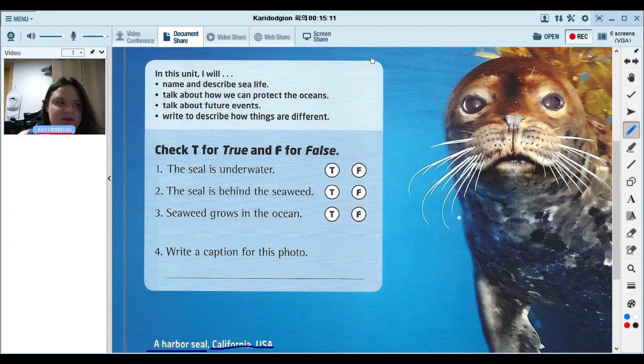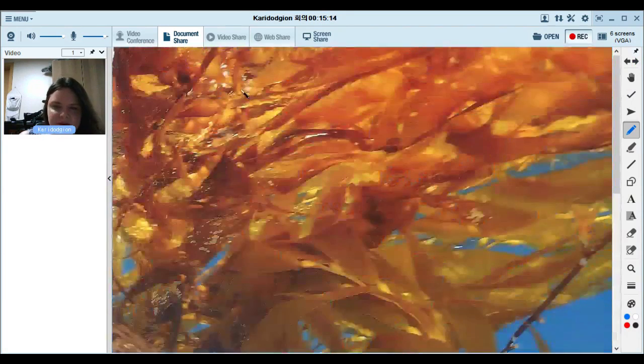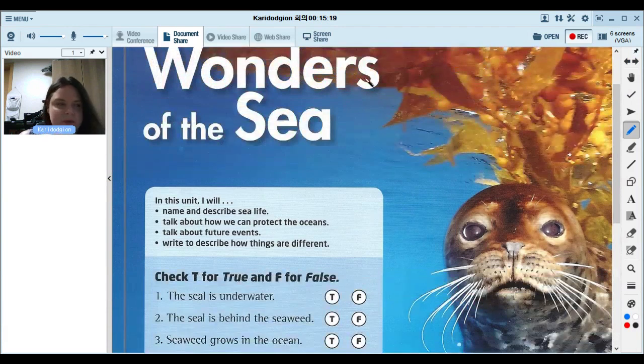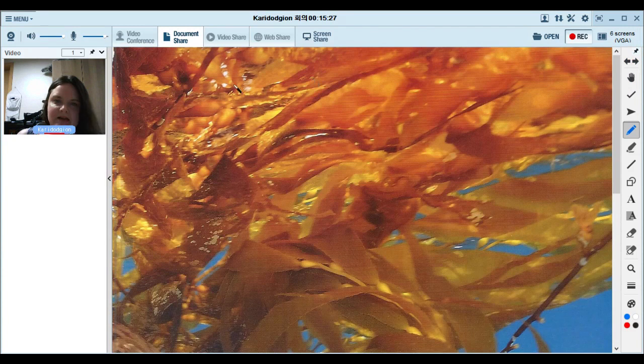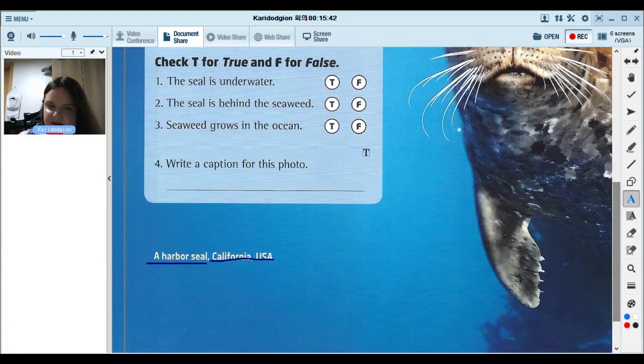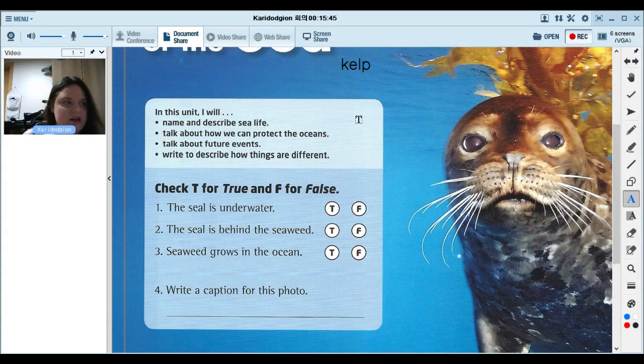And do you know what's floating above him? What is this? This plant. It's a sea plant. Do you know the English name? Anybody know the English name for this plant in the sea? It's called kelp. K-E-L-P. Kelp is a type of sea plant. And this is a harbor seal. They live off the coast of California in the USA.